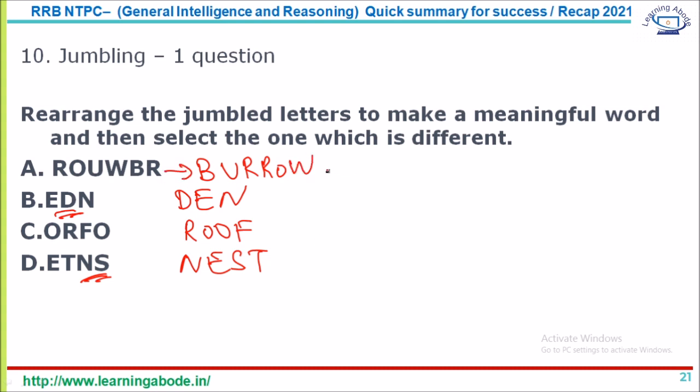Now burrow is a hole or a tunnel for a rabbit-like animal, den is for lion, and nest is for a bird. Roof you can probably associate with human beings. So roof is the odd one out, whereas the other three are meant for the place of living for animals or birds. Roof is not for animals or birds. Most often you can relate it with human beings. So the answer is roof. That's answer option C, ORFO, the odd one out. So very interesting type, jumbling.